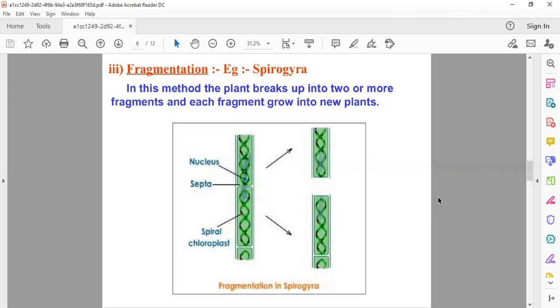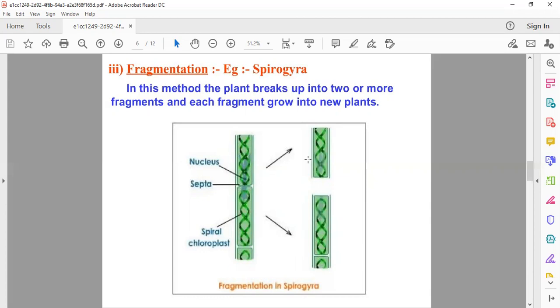Fragments means smaller parts, different parts. So what happens in this method? The plant breaks up into two or more fragments, and each fragment grows into a new plant. Here in the figure we can see the picture of Spirogyra. See how Spirogyra gets divided into two or more parts. This process is known as fragmentation, meaning breaking into two or more fragments.